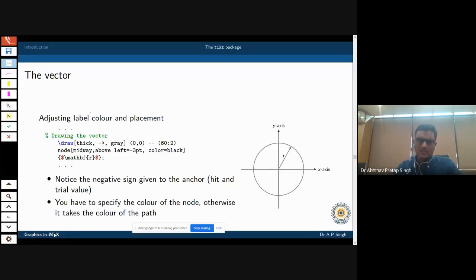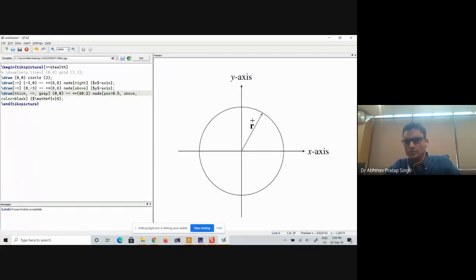All right. Let us say that you think that this is very close, and you want to push it a little farther away. Where you have written above, you will write equal to, and then you can see that it is asking you for dimension. Let me call that dimension 1 centimeter. So it will push this above by 1 centimeter, and you can see that it has gone beyond the circle.